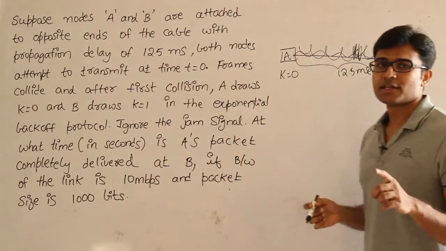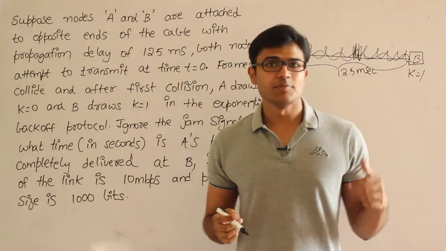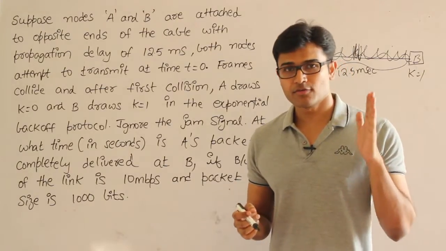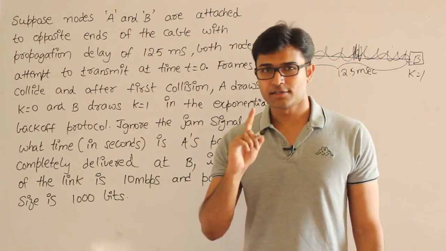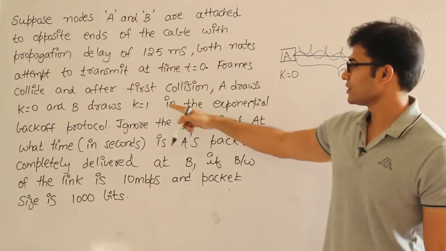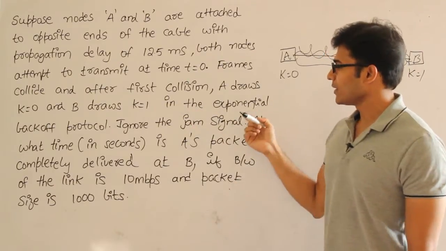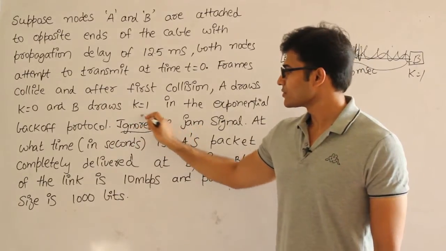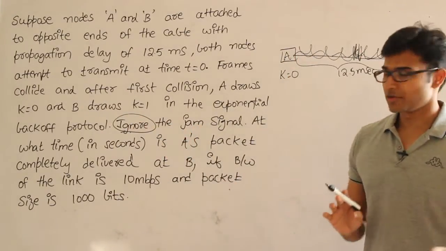The meaning of this is A is allowed to transmit immediately without waiting any time, and B should wait for at least one time slot because it has chosen k equal to 1. Ignore the jamming signals, which means don't use the jamming signals in this question.